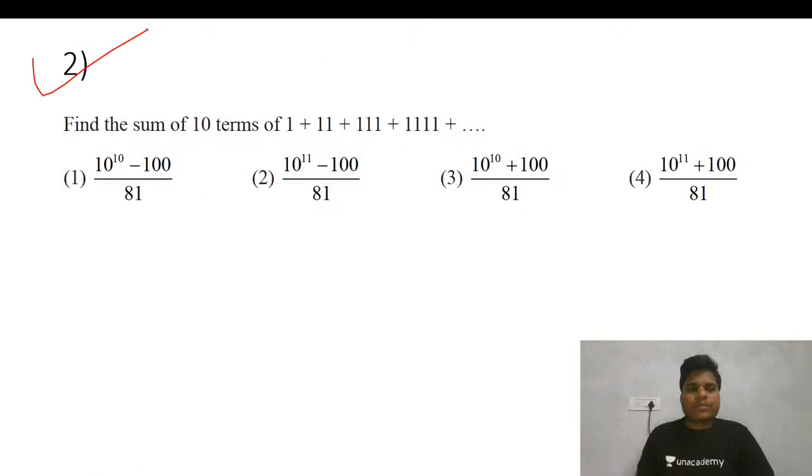Try this question. I'm giving you about 1 minute again. Try this question, then we'll discuss. This type of question has been asked in the CAT many times. You will get this question a lot in your mocks. So this is also one important question. Try this question, then we'll discuss.